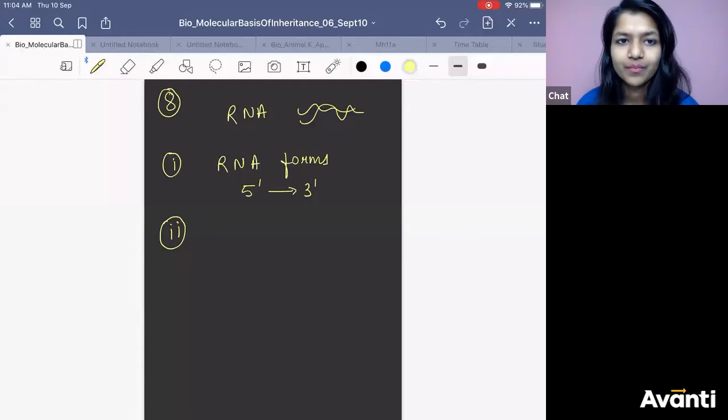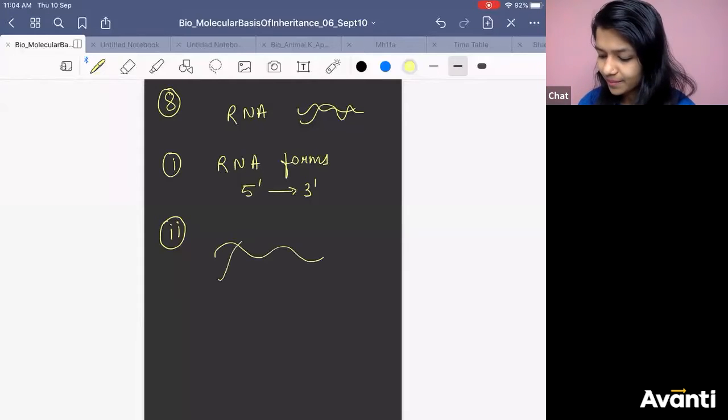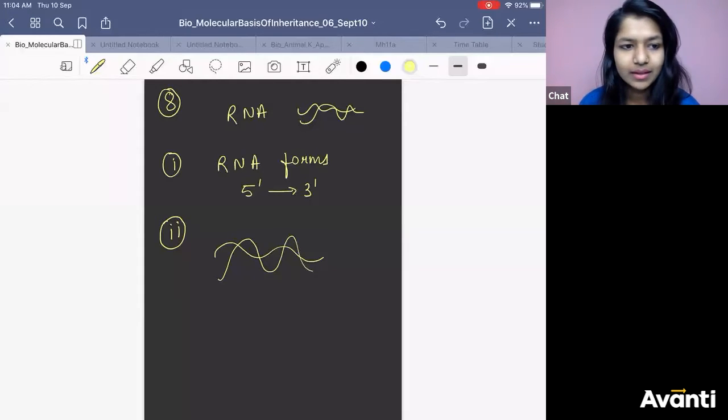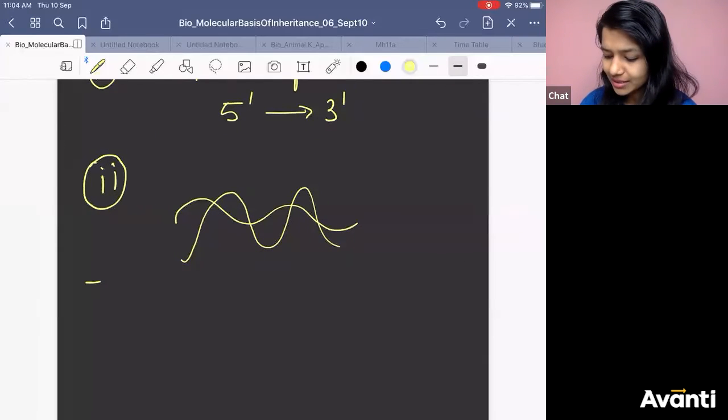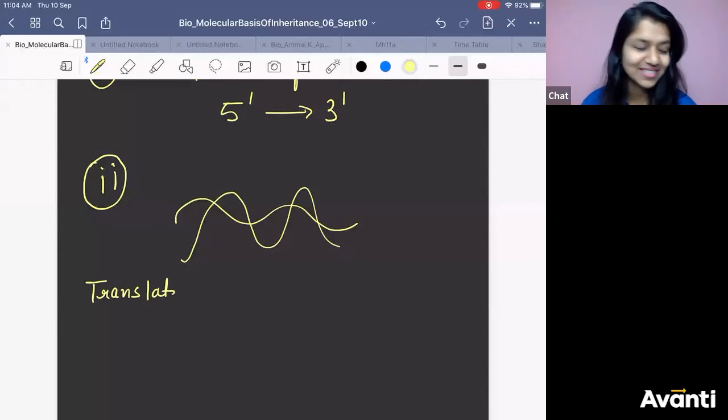If you make double-stranded RNA, will you be able to make protein out of it? Think. Will you be able to make protein out of it? Because I will be teaching you in the translation process.